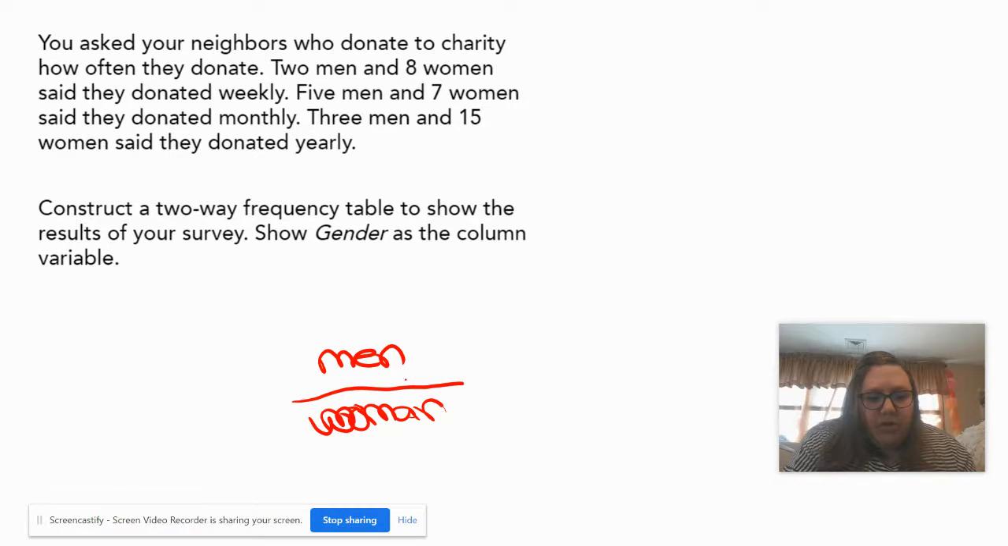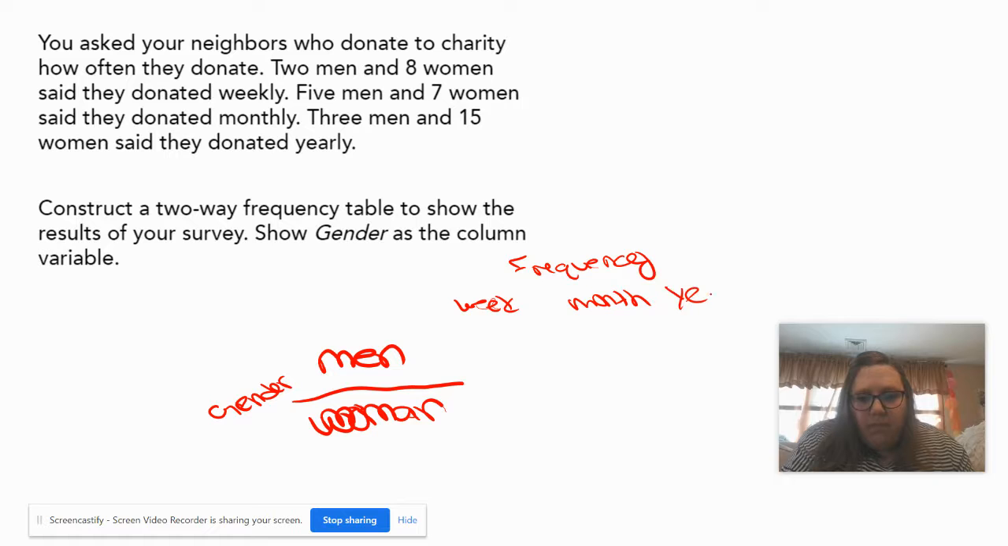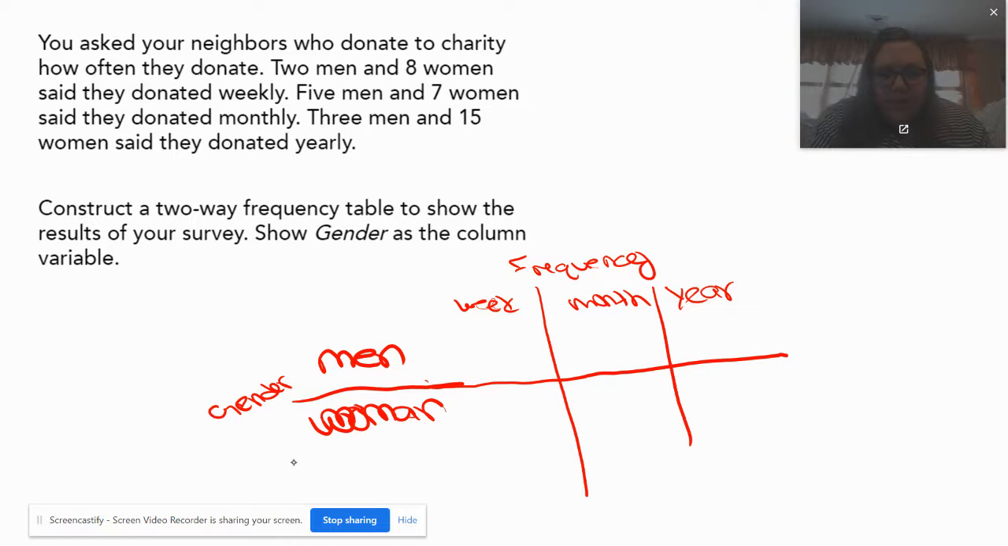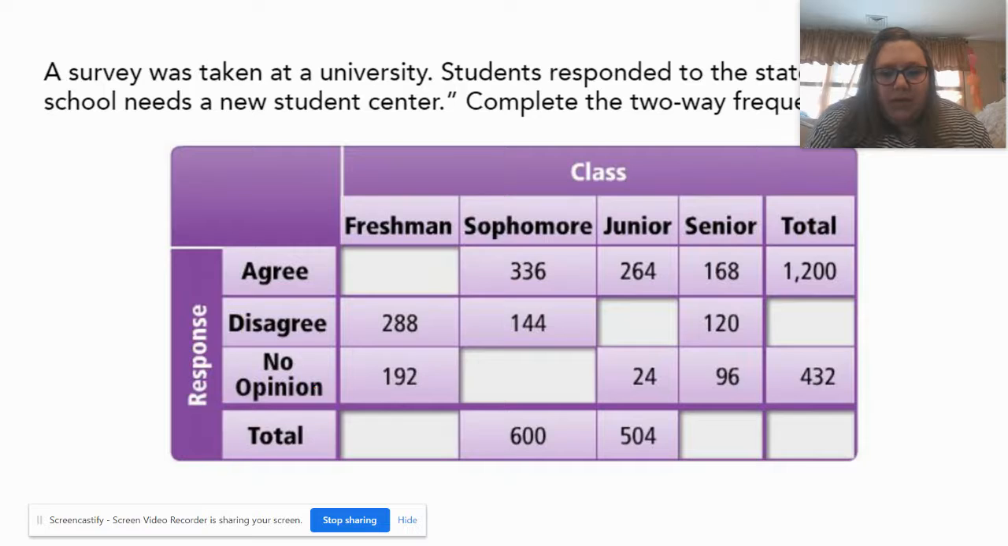So this is part of our chart, and this is the gender. Go on the outside. And then the frequency would go up here. And what do we have? Weekly, monthly, and yearly. Okay, so we actually have 3 choices this time.